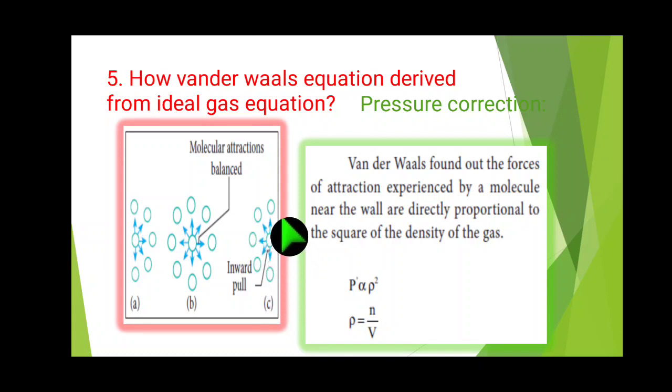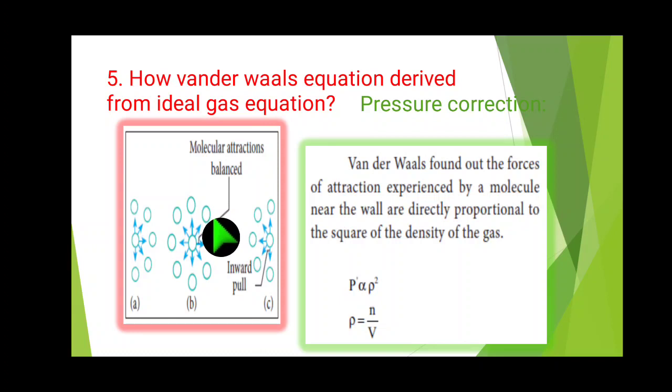The speed of a molecule moving towards the walls of the container is reduced by the attractive forces exerted by its neighbors. Hence, the measured gas pressure is lower than the ideal pressure of the gas.